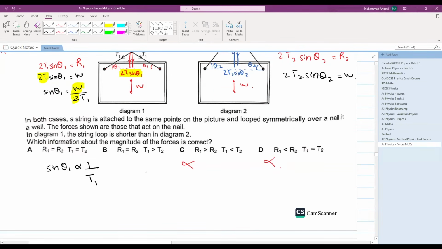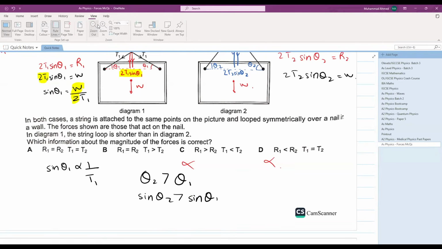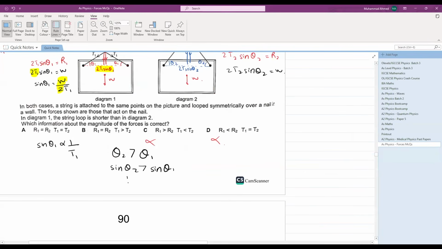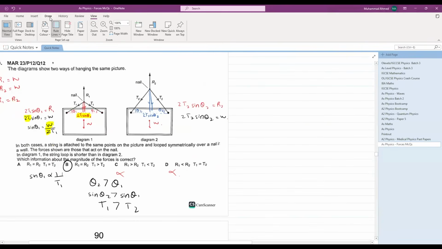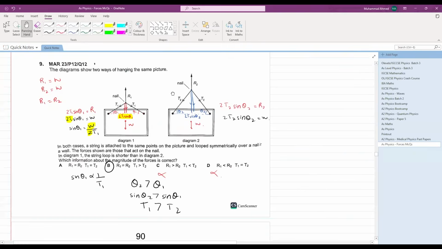Can you see that theta 2 is evidently greater than theta 1? Hence, sine theta 2 will be evidently greater than sine theta 1. And sine theta and tension are inversely proportional. So the tension in 1 will be greater than the tension in 2. B is your answer. For 89, B is your answer. Let me zoom out if you want to take a screenshot of this working.